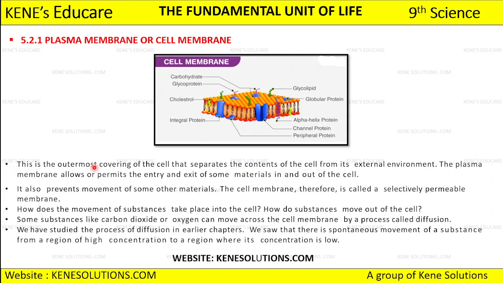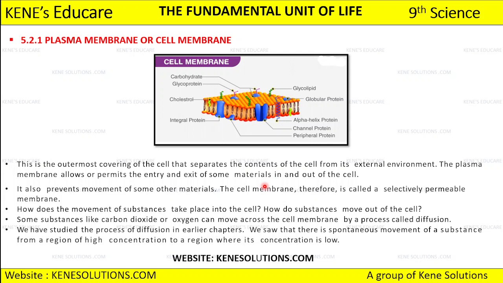Okay, so the cell membrane is the outermost covering of the cell. What is the cell membrane? It is the outermost covering of the cell, which separates all the contents of the cell from their external environment. It means the internal and the external environment should be separated from each other. So here we have this plasma membrane that allows or permits the entry and exit of some material in and out of the cell.